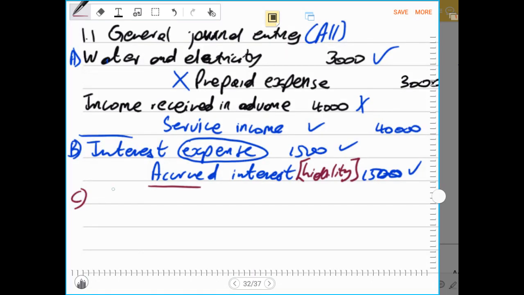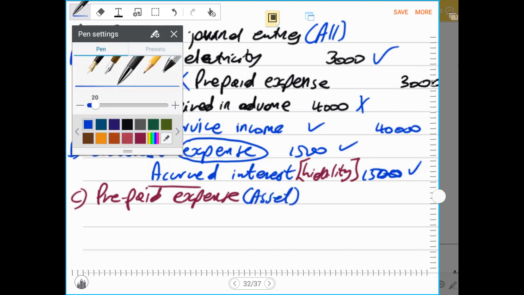Remember, prepaid expense is an asset. So we have to debit our prepaid expense, because our prepaid rent is increasing. Prepaid expense, which is rent, 114,000 rands, and let me write asset there in brackets.